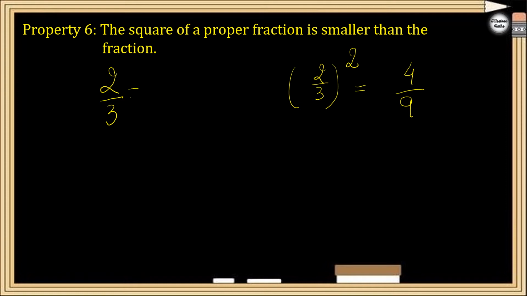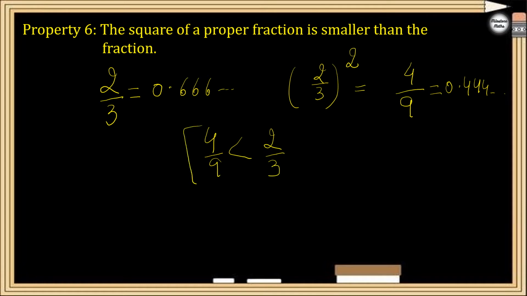So if you find the value of 2 by 3, you will get 0.666. And if you find 4 by 9 in decimals, you will get 0.444 something. So you can see 4 by 9 is smaller than 2 by 3. See why this is happening? Because the difference between the numerator and denominator is getting bigger. Here the difference between numerator and denominator is only 1, but here the difference is 5. So if the difference between numerator and denominator is getting bigger, the fraction becomes smaller.